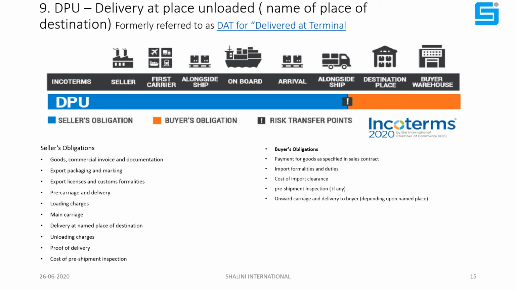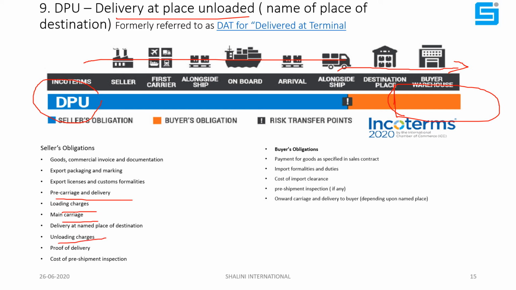Now we'll learn DPU, delivery at place unloaded. This place is always in the buyer's country. The seller will arrange everything here, but he will not unload. From the unloading onward, the buyer has to bear the charges. The buyer has to pay for all the charges, including the unloading. As defined earlier, here is the pre-carriage delivery, loading charges, main carriage, and unloading at port. Port of proof of delivery, cost of recipient.